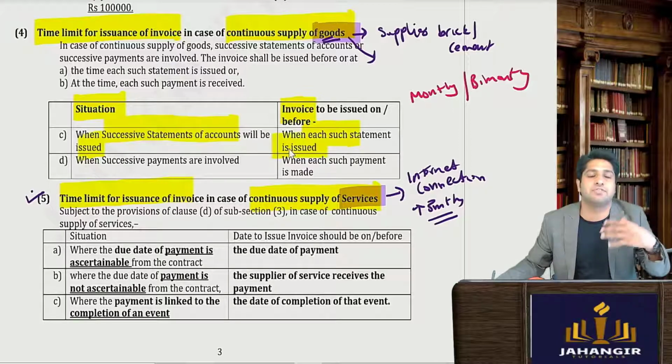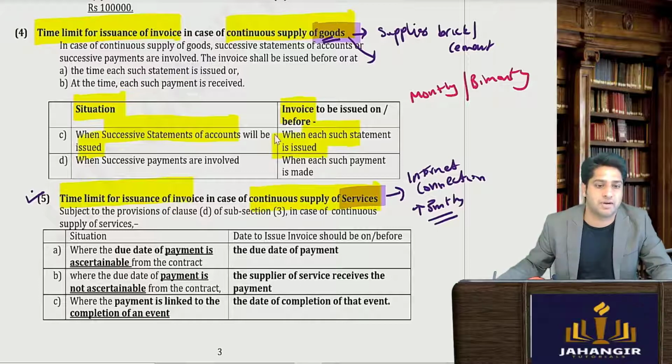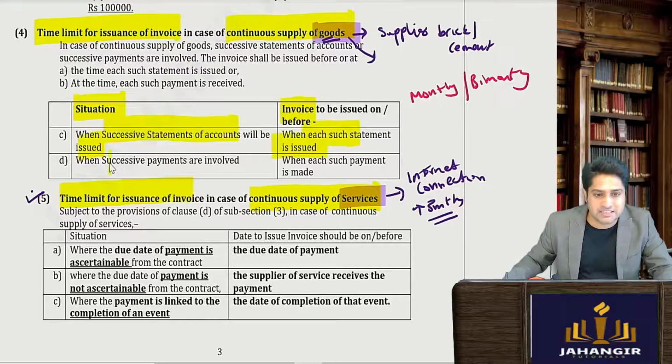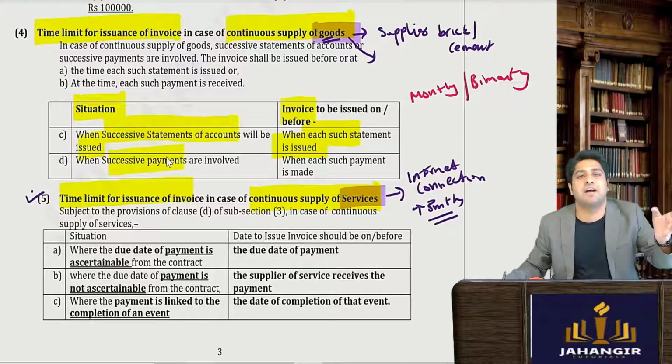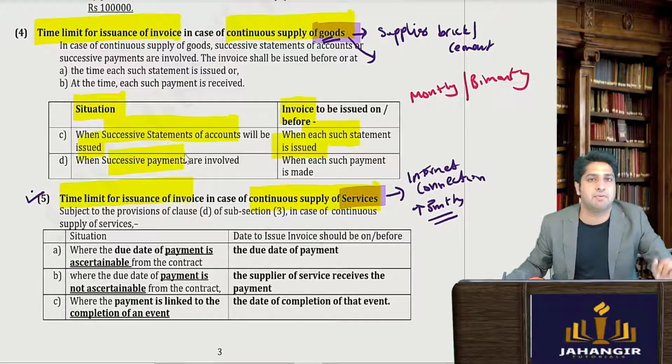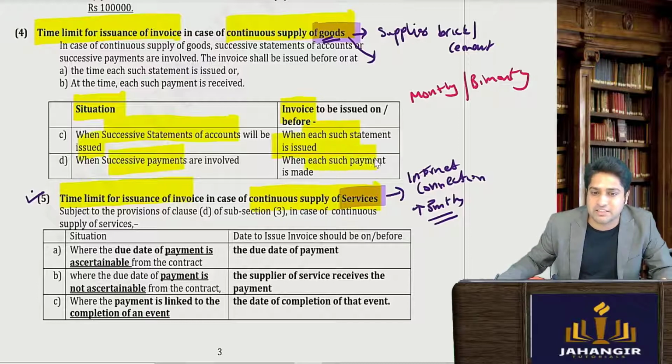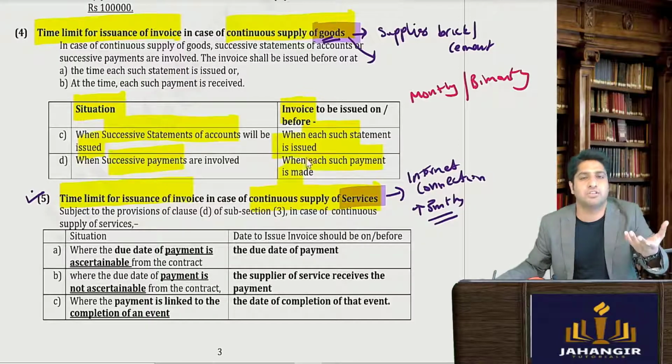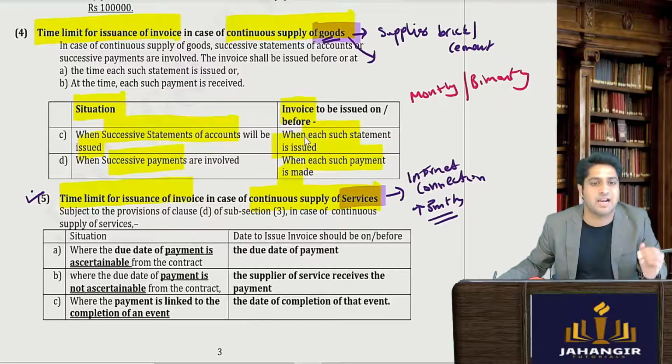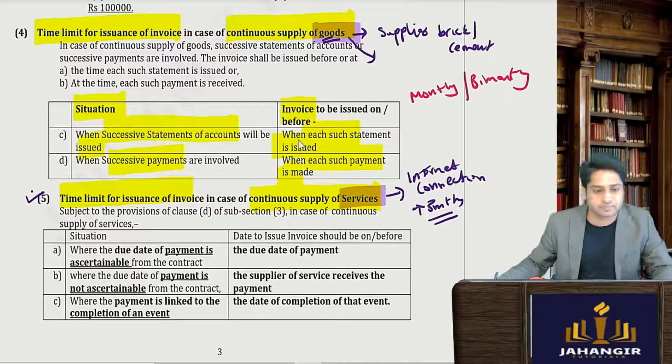Common sense, if we've decided the due date will be the 5th, by the 5th the invoice should be made. But when successive payments are involved, let's say I have an auto debit facility and by the 5th the debit will be done automatically, then when each such payment is made or the invoice is issued, whichever is the case, the invoice should be issued by that time. That is the last day to issue the invoice.